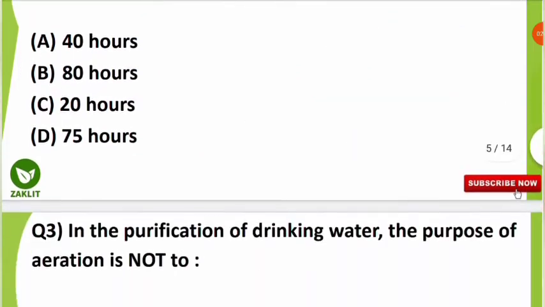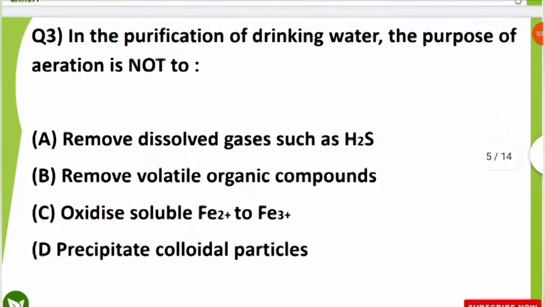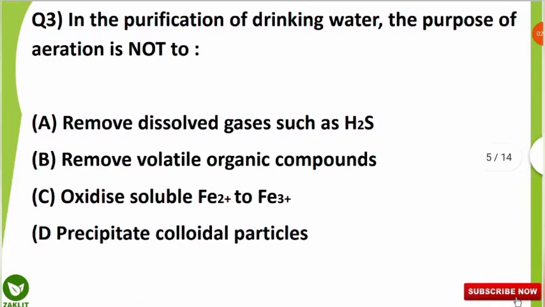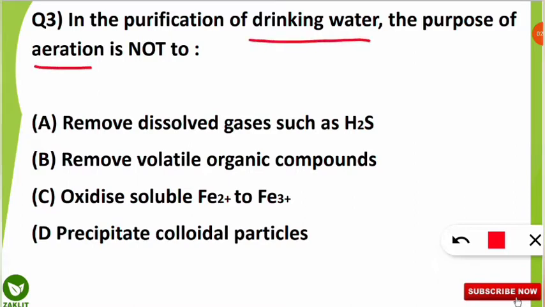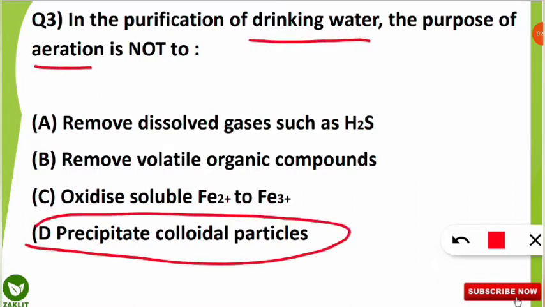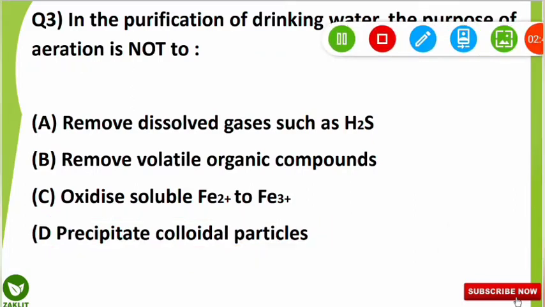Let's move to the third question. In the purification of the drinking water, the purpose of aeration is not to do what? Here the purpose of aeration in the purification of drinking water is not to precipitate the colloidal particles. Yes, if the colloidal particles start precipitating, then it will cause an effect and it will not be able to purify easily. So let's move to the fourth question.